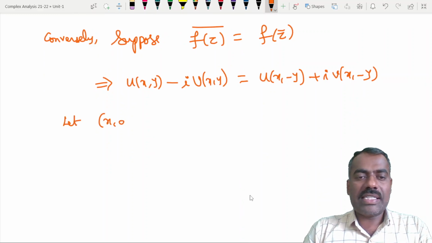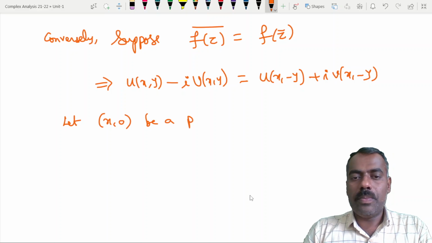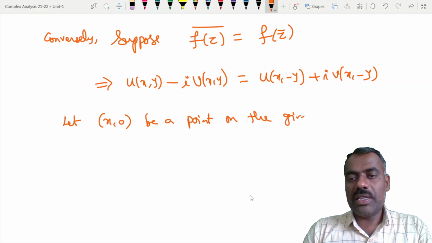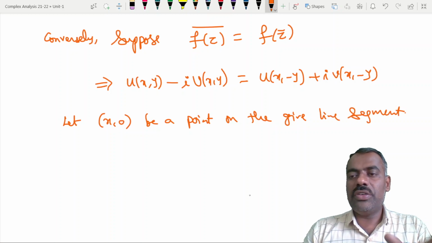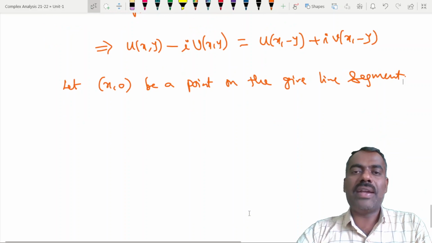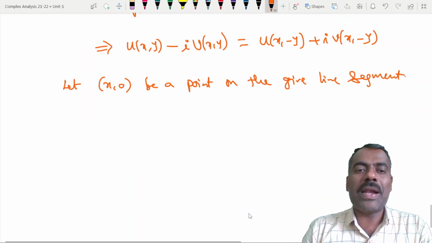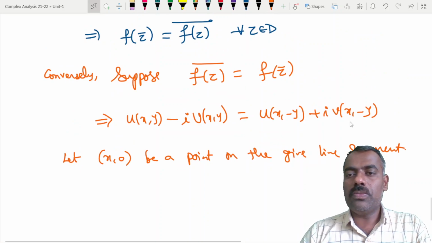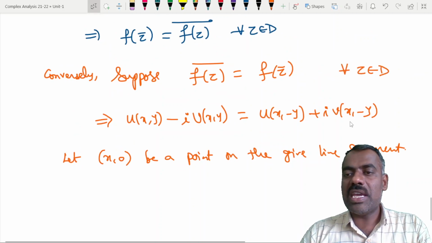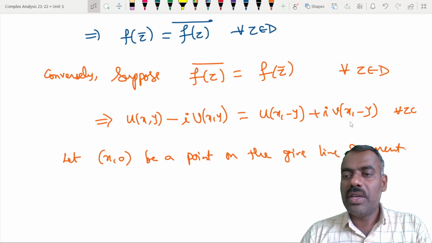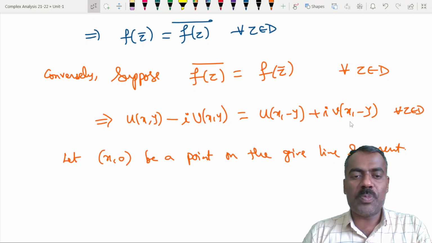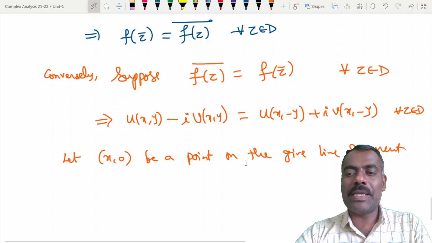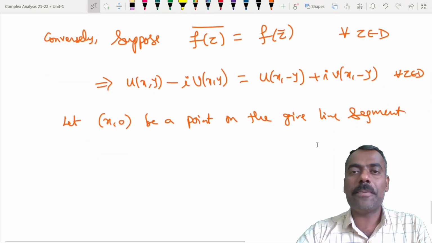So let x comma 0 be a point on the given line segment. Remember 0 we are writing because that line segment is a part of the x axis. Now whatever this is, it is true for all z belongs to D. So in particular, the above relation is also true for this point, because this line segment is part of that domain.